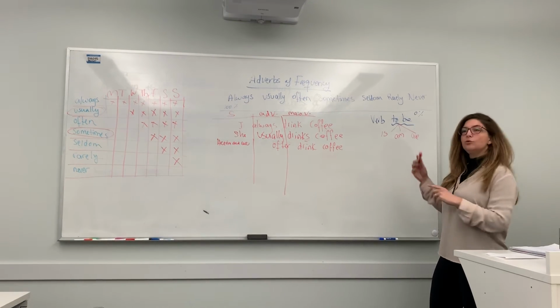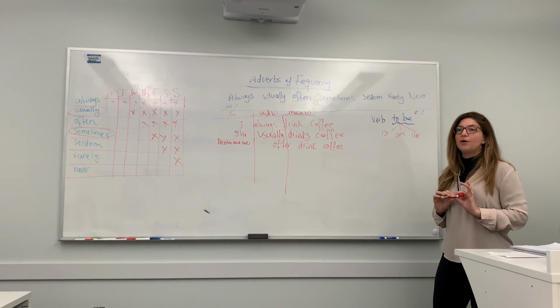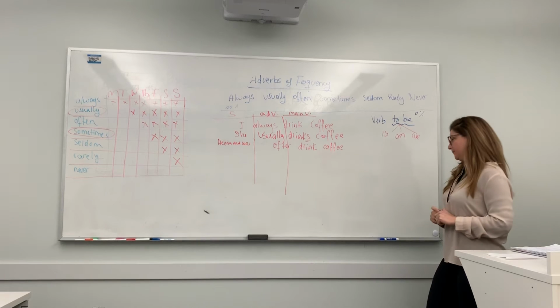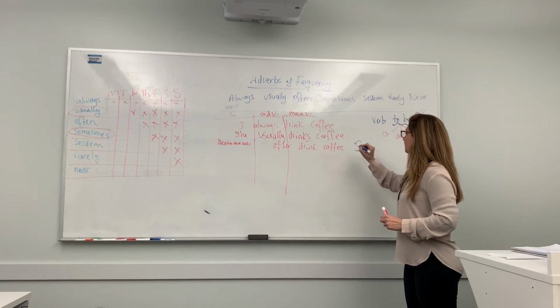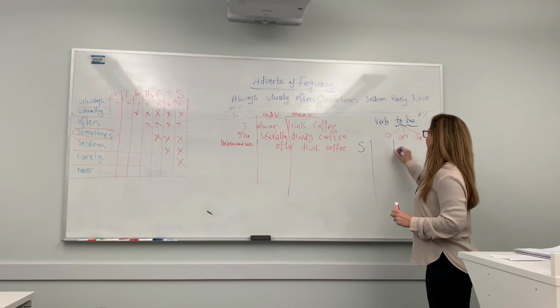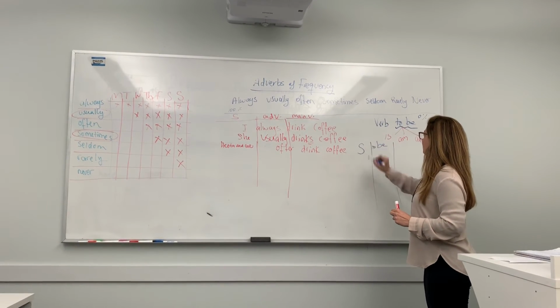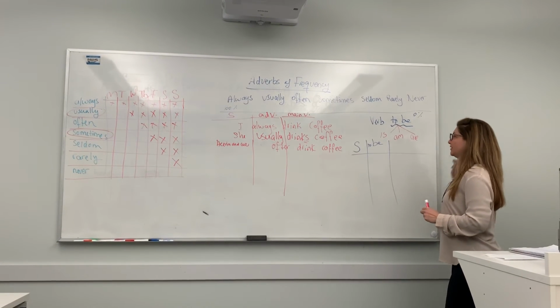So when I use verb to be with adverbs of frequency, the adverb of frequency comes after verb to be. For example, I have the subject, I'll have the verb to be, and then I will have the rest of the sentence.